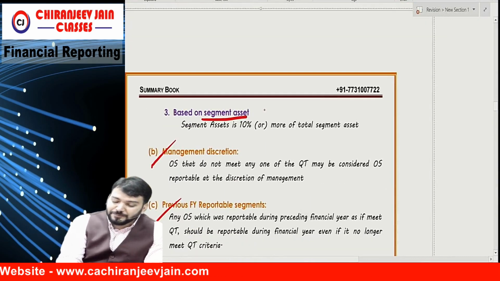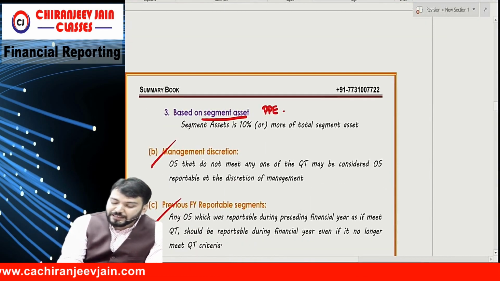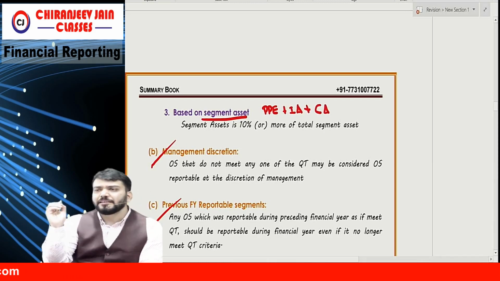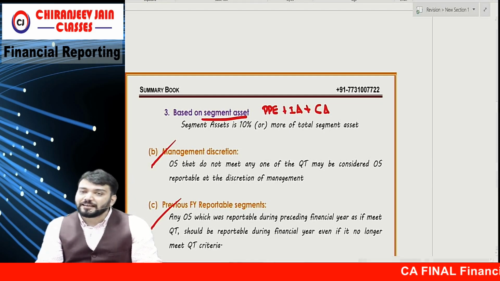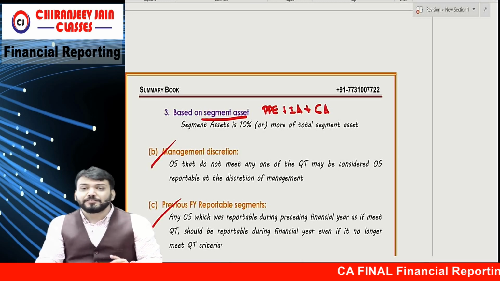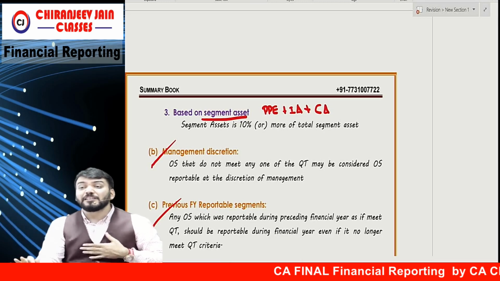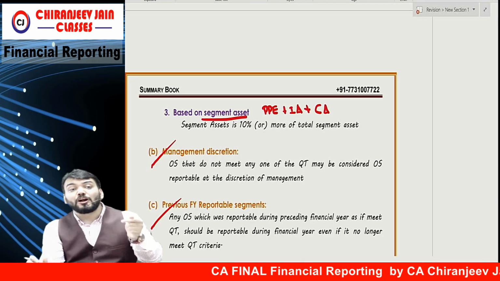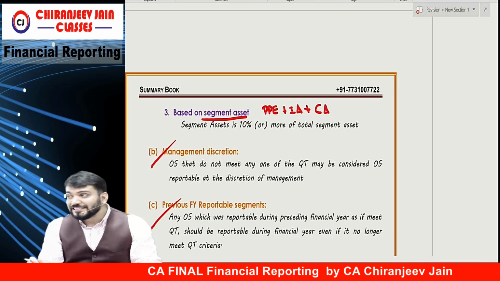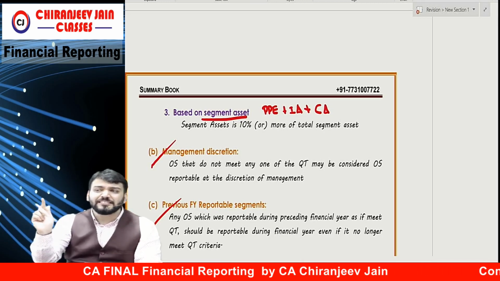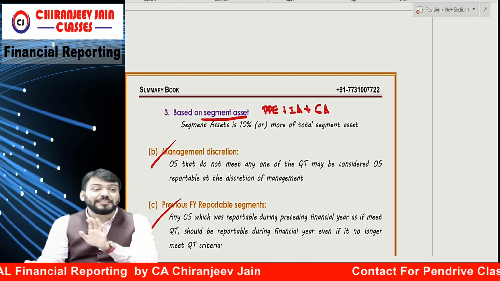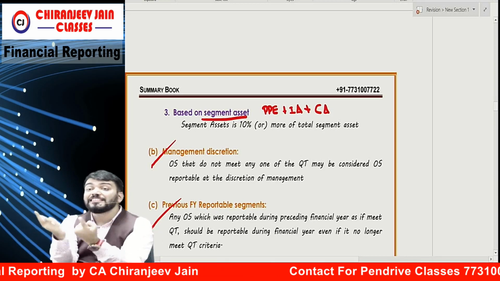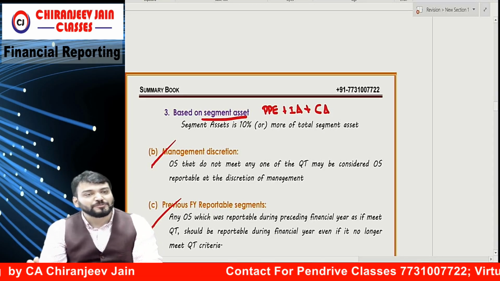Correct. What is the meaning of segment asset? Segment asset means segment PPE, segment intangible asset, segment current asset. Whatever asset is related to the segment will become segment asset. For example, investment is never segment wise, so investment will not be a part of segment asset. Current tax asset, deferred tax asset, current tax liability or deferred tax liability are never segment wise. They are entity wise, so they will not be a part of segment asset.